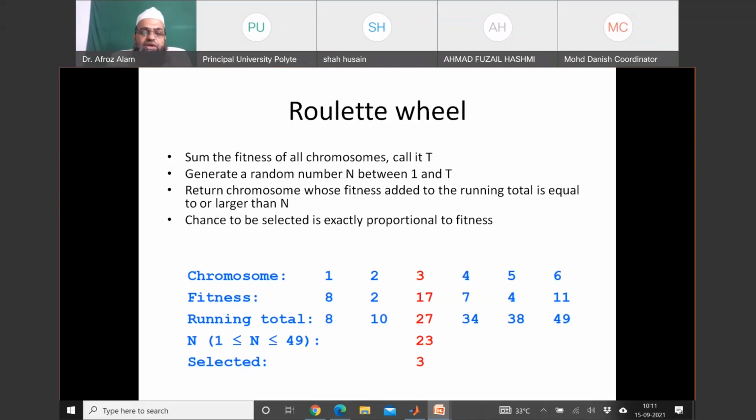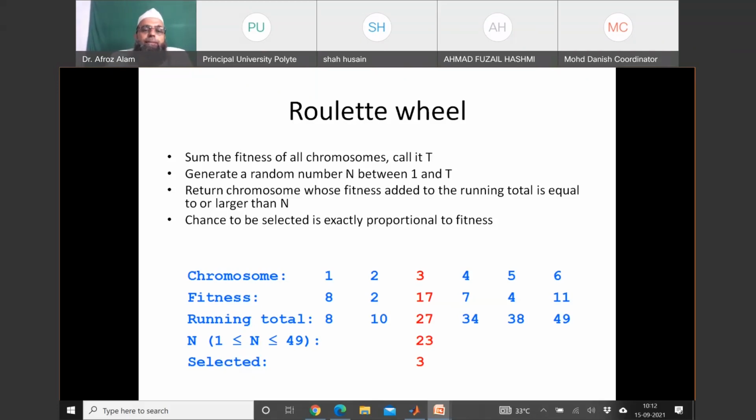The fitness of the first one is 8, the second is 2, the third is 17, the fourth is 7, then 4, 11, like that. Now take the running total, the cumulative one. First is 8, then 8 plus 2 is 10, then 10 plus 17 is 27, then 27 plus 7 is 34, then 34 plus 4 is 38, then 38 plus 11 is 49.